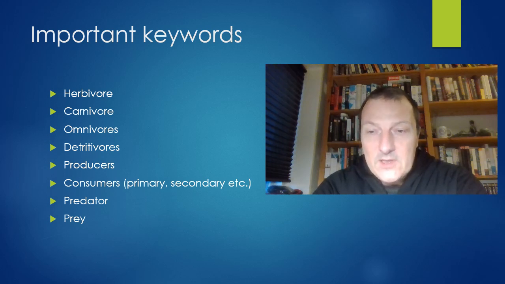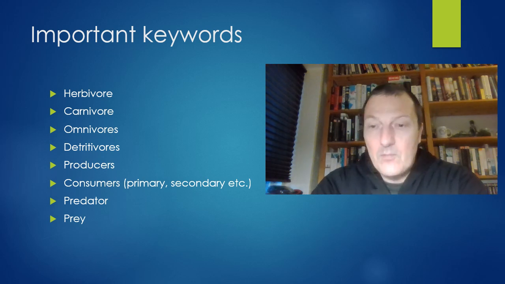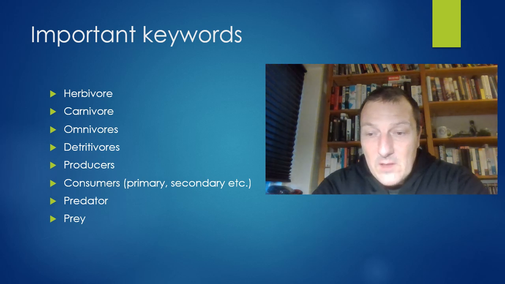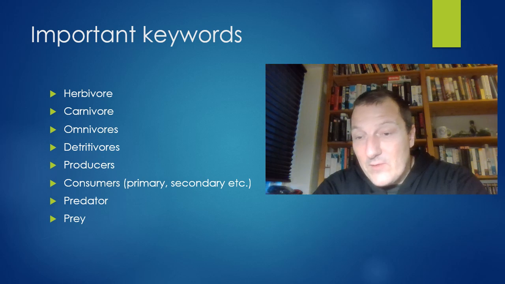A producer is an organism that is either a photoautotroph or a chemoautotroph, and thereby uses either light energy or chemical energy to fixate carbon and bring chemical energy into the food chain. And consumers are organisms who consume others. We can talk about primary, secondary, and so on. A predator is an animal who eats other animals, and the animal who gets eaten is the prey. Be aware that an animal can be both a predator and a prey. For example, a herring can be a predator for krill and then a prey for a tuna.